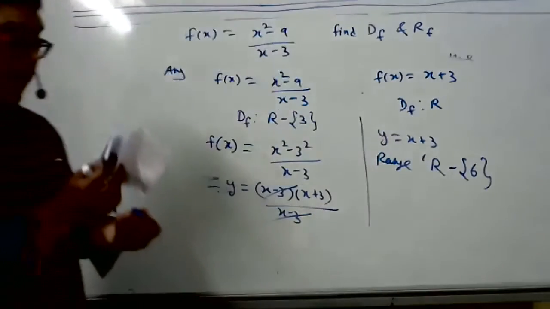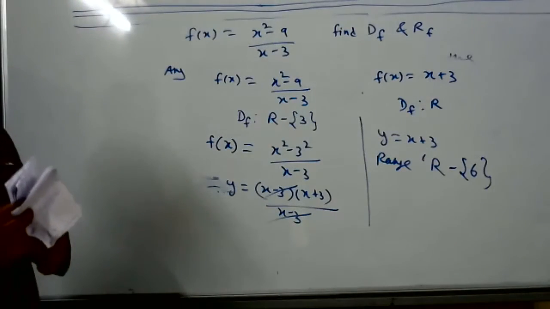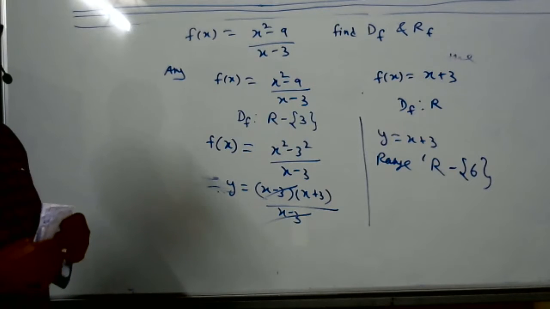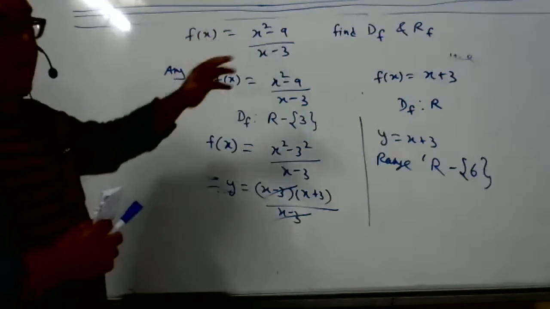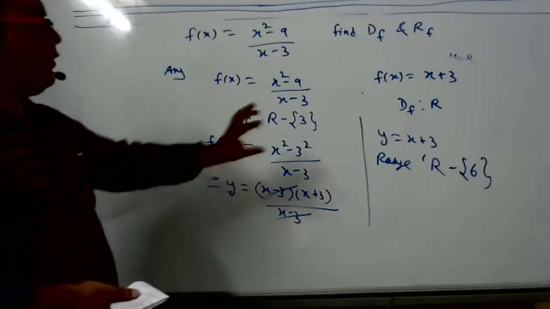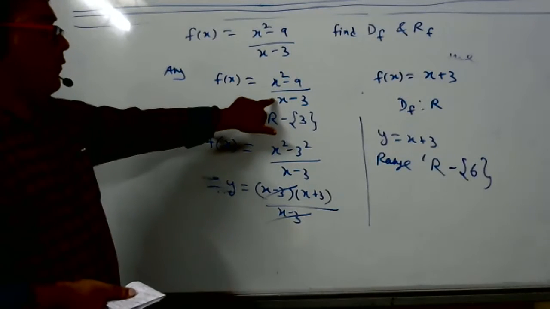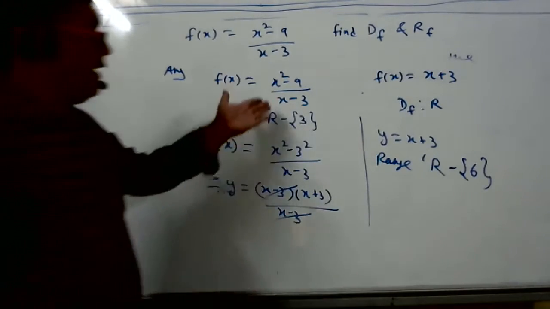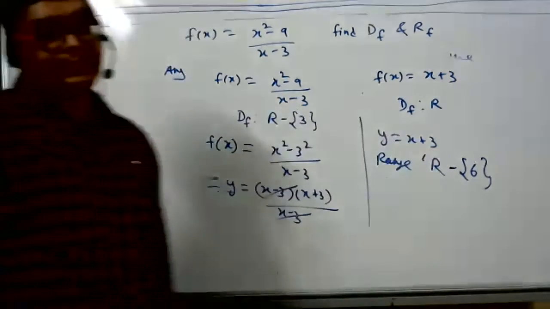So for range, it doesn't matter if you cancel. It matters only in domain. For domain we should not simplify, but for range we can simplify. How the sum is given, that only we have to find the domain. Range we can simplify. Then you also have to take precaution that whatever values of x you are not considering in domain, those images are not acceptable, because 3 is never there. How will its image be there?